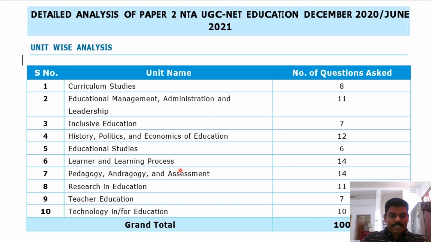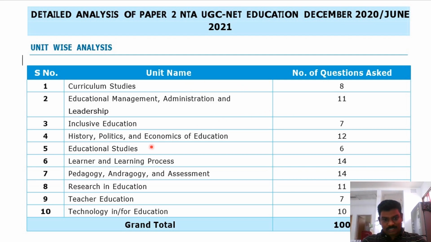Pedagogy and assessment, 14. And research in education, 11. Teacher education, 7. Technology education, 10. So out of 100, we can observe we have 10 topics, like 10 units. Here we try to analyze how many questions each unit carried as per the previous test papers.